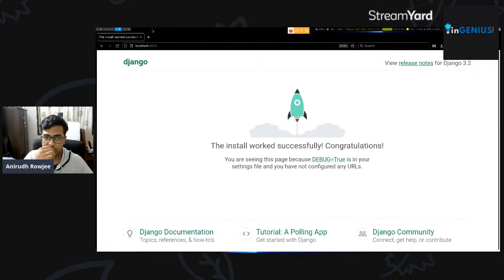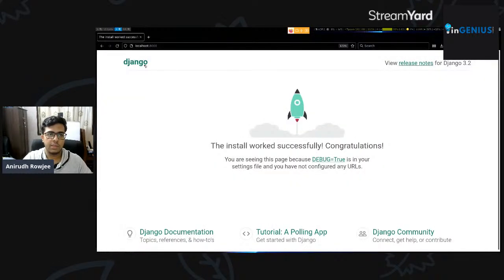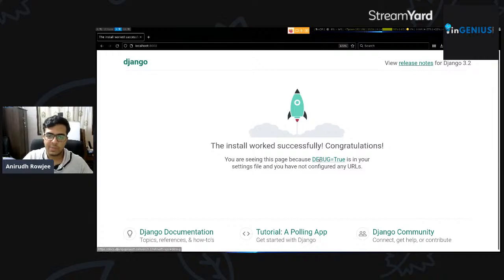So I hope the font size is large enough at this point for it to be visible to you folks. But you can essentially see a page from Django at localhost:8000, like they told us to navigate to, right? It says the install worked successfully. Congratulations, and you see this small rocket taking off, animatedly. So it says you're seeing this page because debug is true in your settings file, and you have not configured any URLs, which is true.